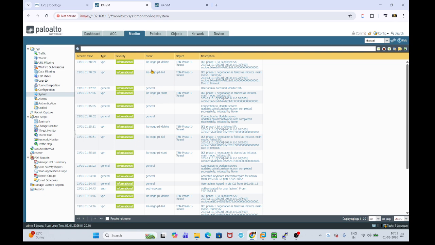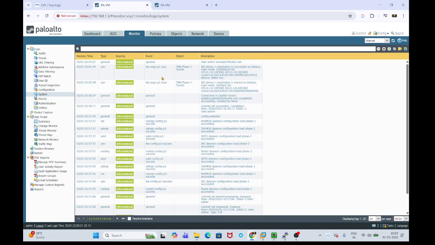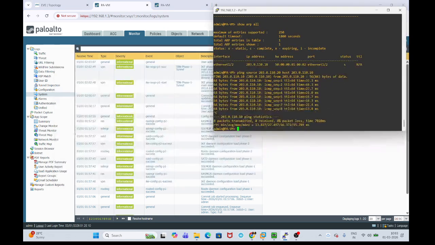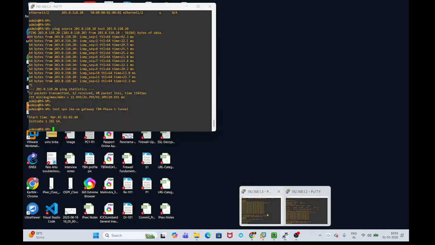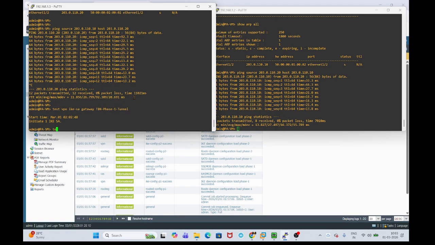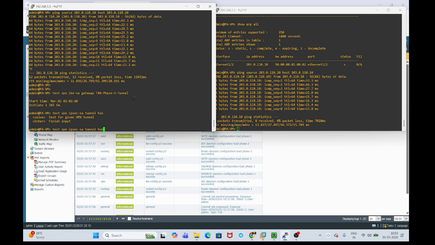Now the phase one has succeeded, which means we have reachability. We are going to initiate phase two traffic as well: test vpn ipsec-sa tunnel and the tunnel name, which is the TBN phase two tunnel.